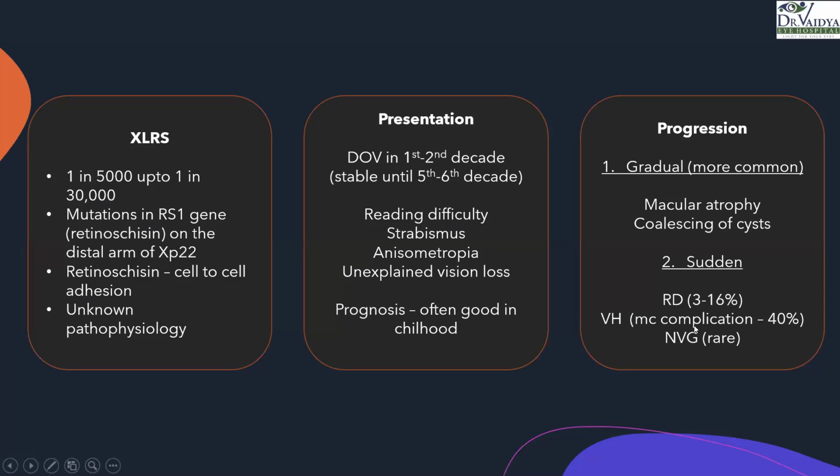The sudden onset loss of vision can happen due to retinal detachment, which can happen in 3 to 6% of the cases, and vitreous hemorrhage, which is the most common complication, happening in 40% of the cases. And rare patients even have neovascular glaucoma.